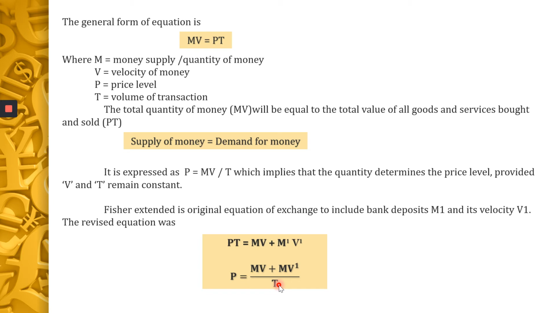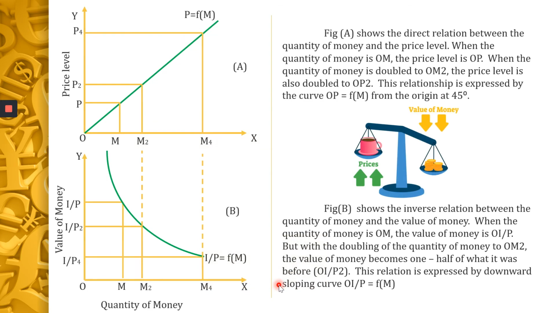Hope you understood this, girls. Let us go on to the next slide. Here you have the diagrammatic explanation for the quantity theory of money. You have two diagrams here, part 1 and part 2, or figure A and figure B. First look at figure A.